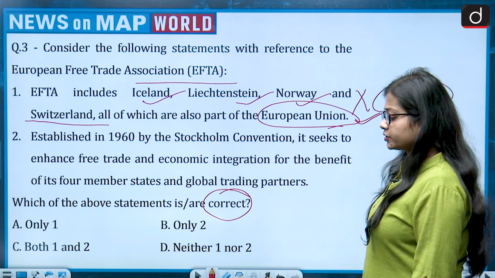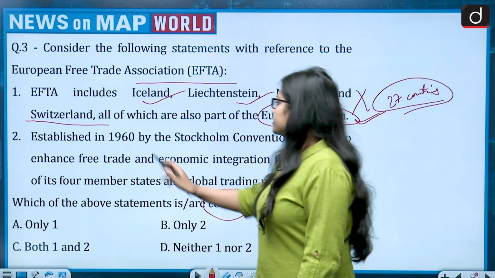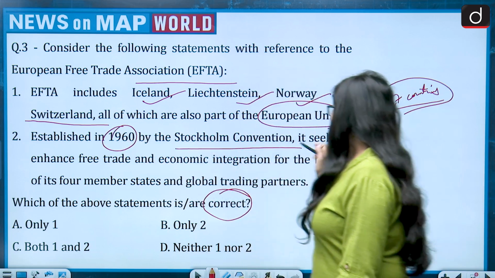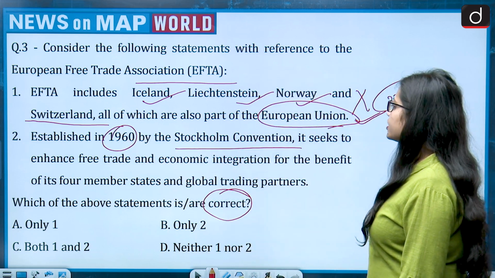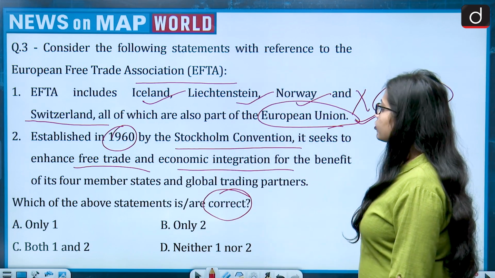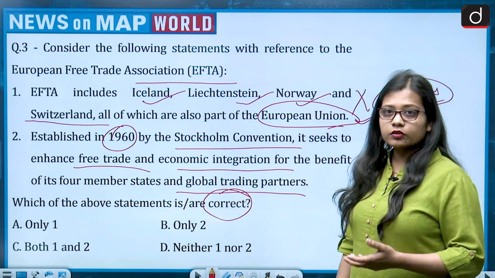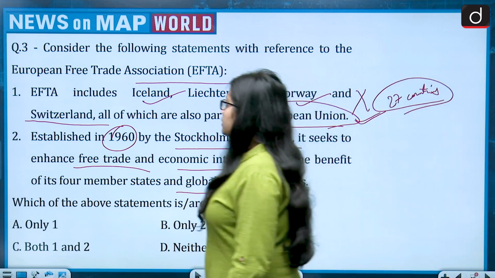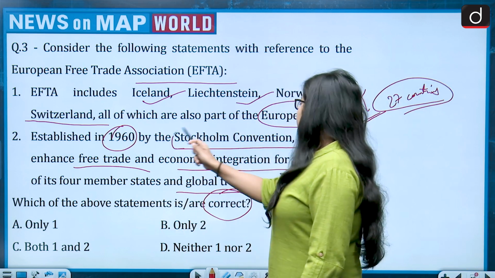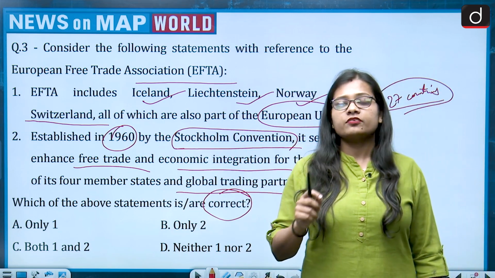The second statement says that the EFTA was established in 1960 by the Stockholm Convention. It seeks to enhance free trade and economic integration for the benefit of its 4 member states and global trading partners. That is also true, as it is a fact that EFTA was established by the Stockholm Convention. And when we talk about EFTA, that is the free trade agreement.